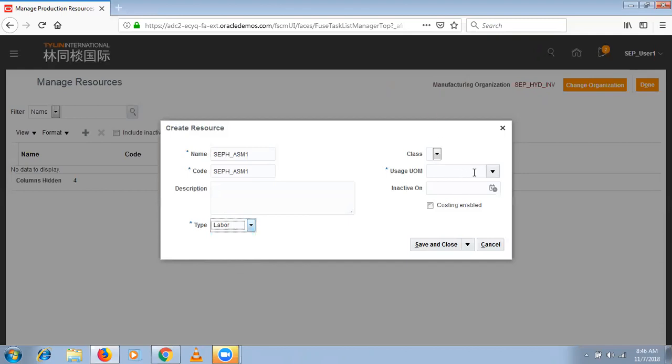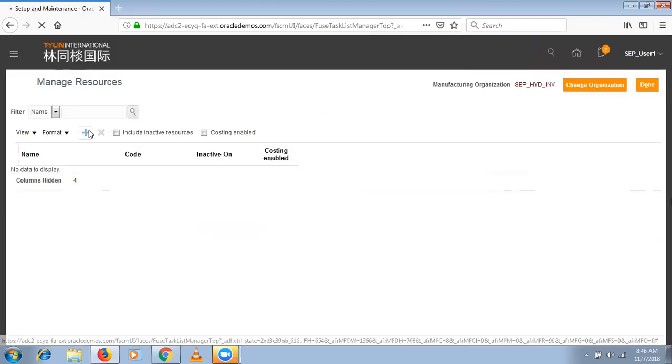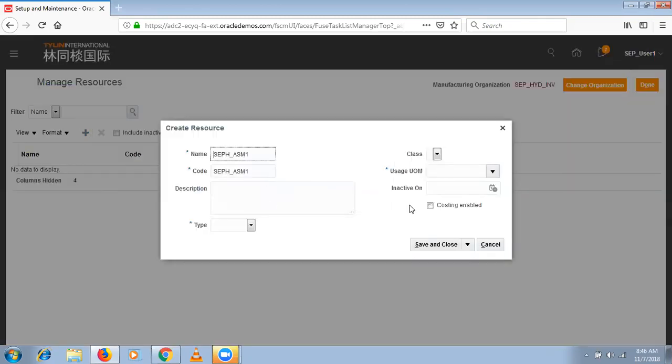Then uses UOM. How are we going to use this resource, based on which unit of measure? We are going to use this resource on an hourly basis. What is the class, Sarath? Class? We didn't define any classes for the resource.